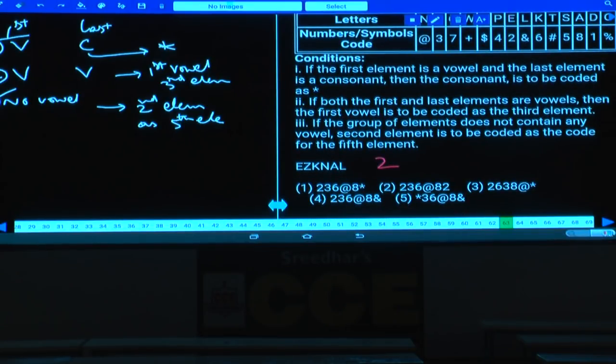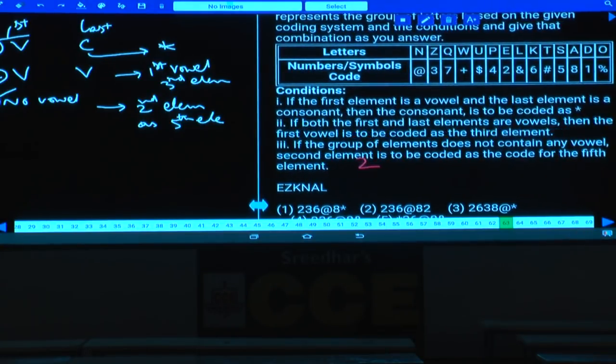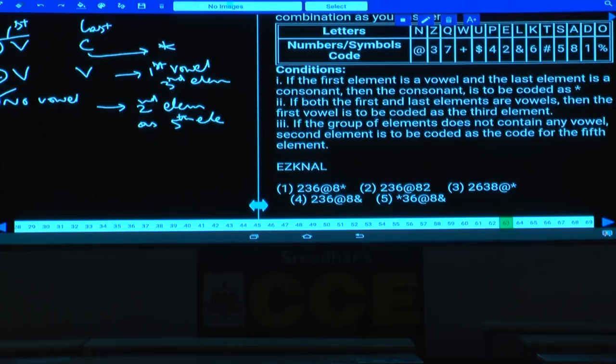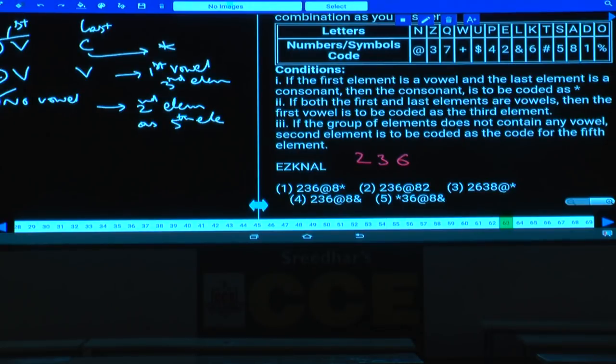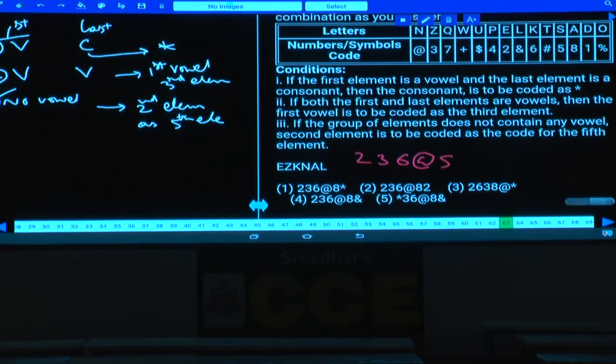E is 2, and Z is 3, and K is 6. Next element N, and the code is at the rate of. And what is the next one? A. A is 8. And finally L, and L is the last consonant. The consonant should be coded as star. So 2, 3, 6, at the rate of, 8, star, that is choice 1.